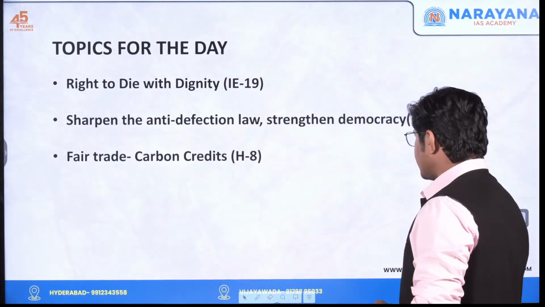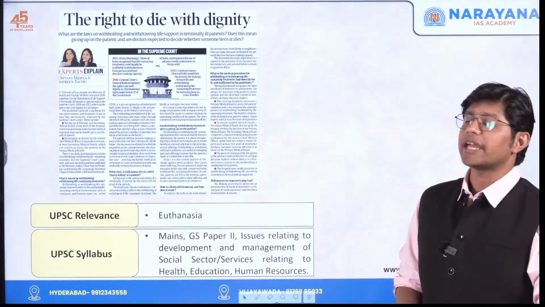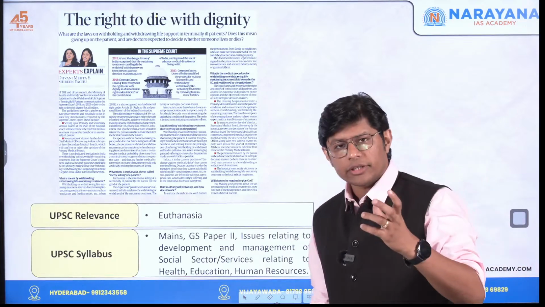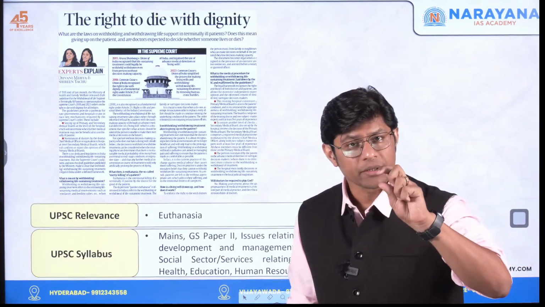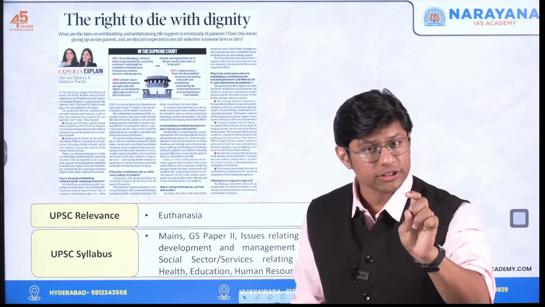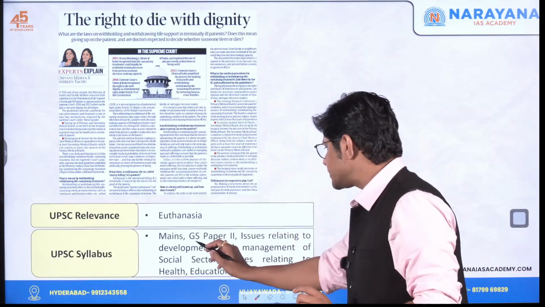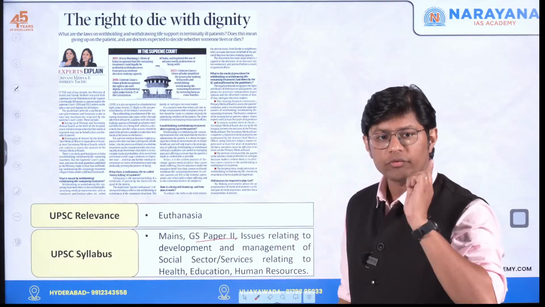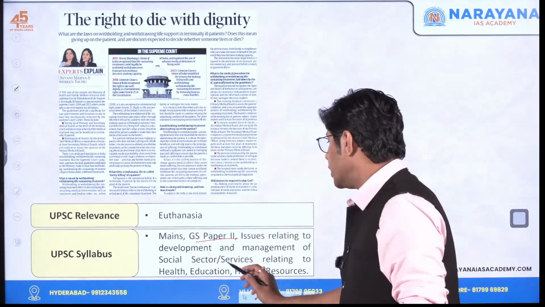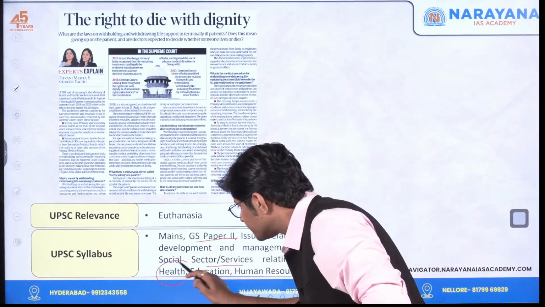So, let us start with the first topic, the right to die with dignity. In this topic, we'll understand the term euthanasia, Article 21, the legal and the constitutional provisions, right? And you may mark this topic under GS paper 2. In GS paper 2, we have issues relating to development and management of social sector services relating to health.